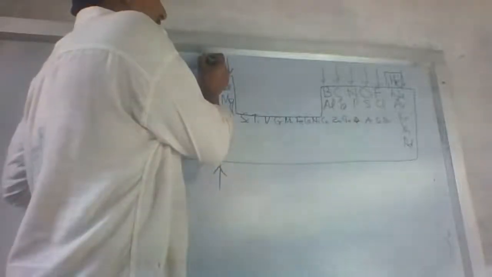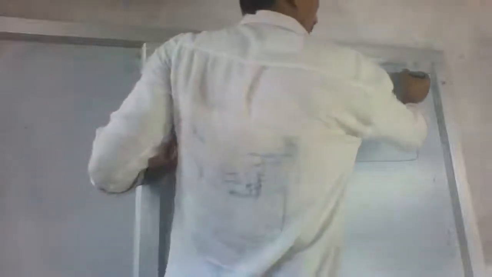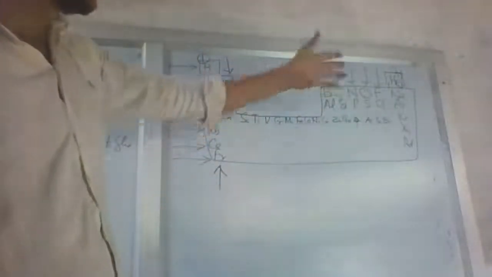Hydrogen's atomic number is 1. Helium's atomic number is 2. And I told you in the first diagram that this is the nucleus and the maximum number of electrons in the first shell is 2. When there are 2 electrons, it is stable. It means helium is the first particle that is stable in the periodic table. Got it? It is the simplest one and it is stable because it cannot react. Its stability does not let it react with anyone else.